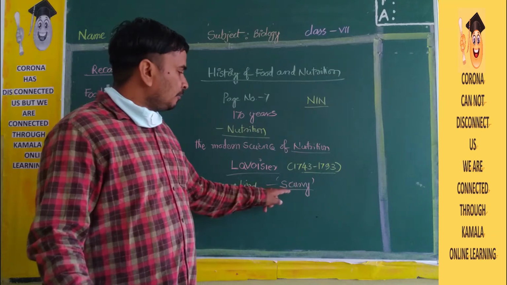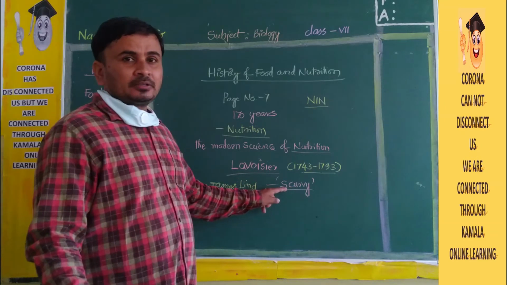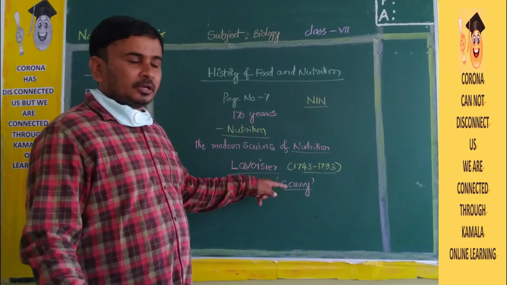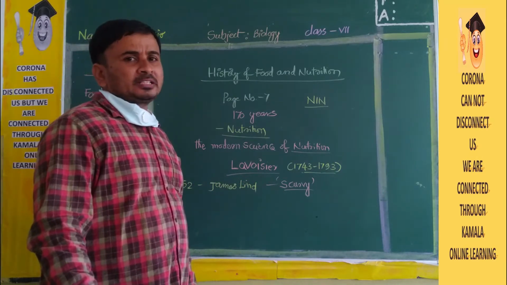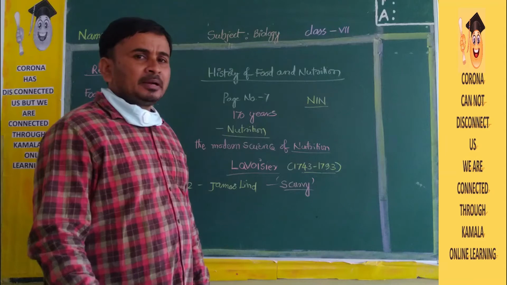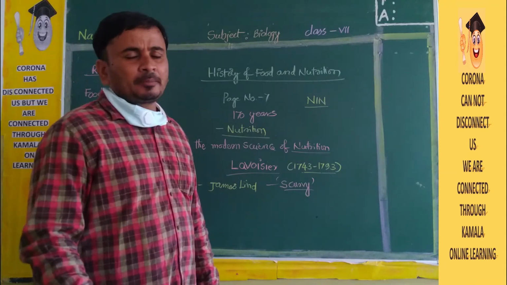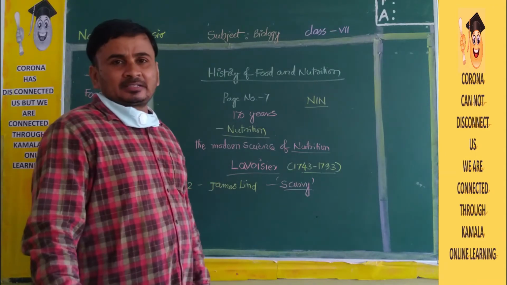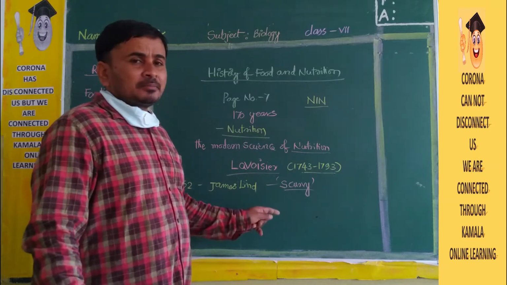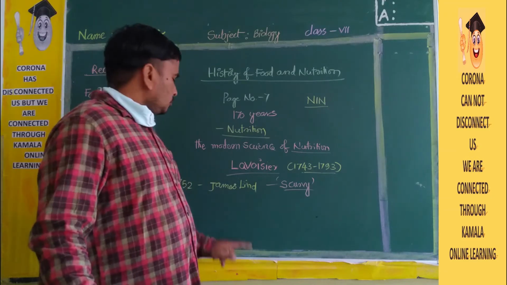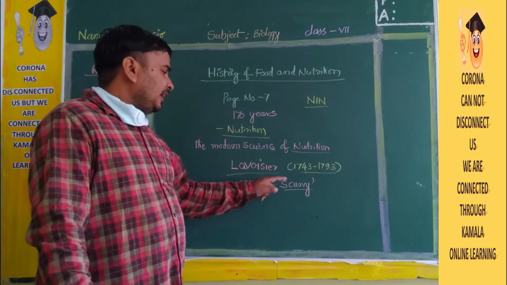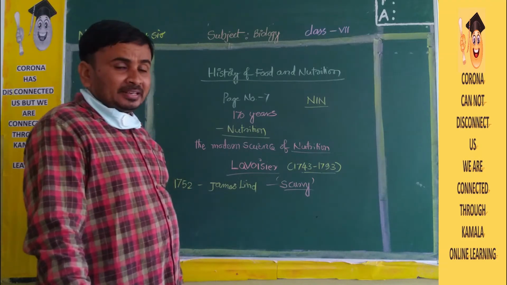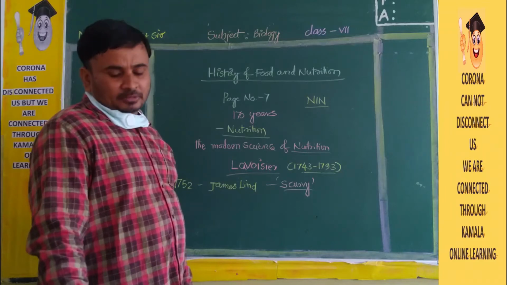In 10th class we will discuss a topic about these deficiency diseases. Deficiency means, for example, lacking carbohydrates, proteins, fats, vitamins and minerals. If you don't take them properly, what happens? You will get scurvy, rickets, anemia, like that. Some deficiency diseases will come. So James Lind is the scientist who proved that scurvy can be cured by eating fresh fruits and vegetables.